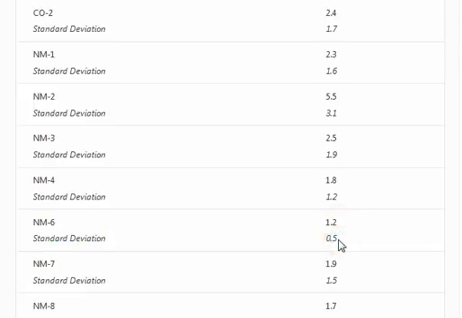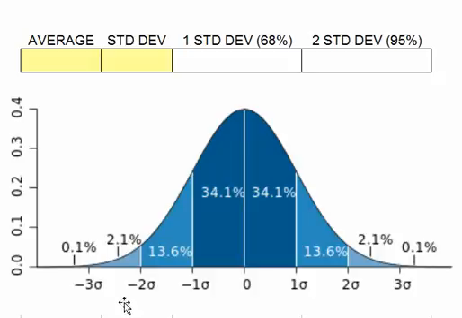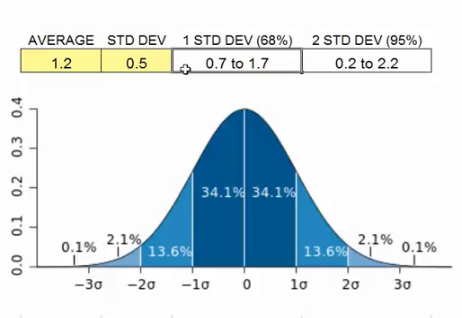Now, we have to assume a normal bell curve. If we don't have enough students, like in this New Mexico 6, it's not a huge group, so we may not have this bell curve. But let's see what it means anyway. So if we have an average of 1.2 grade level gap and a standard deviation of 0.5, what that means is that approximately 68% of the kids are going to have between a 0.7 grade level gap and a 1.7 grade level gap. So that's 68%. And if we look at 2 standard deviations from the mean, we're going to see that 95% of the kids have between a 0.2 grade level gap and a 2.2.